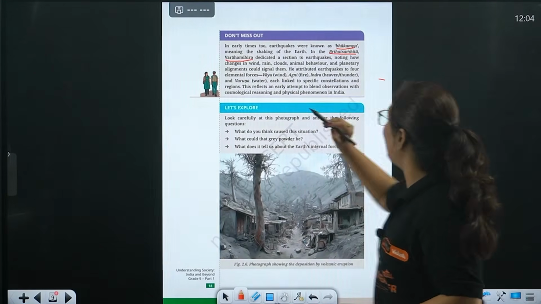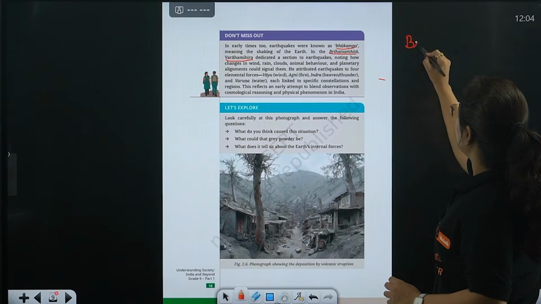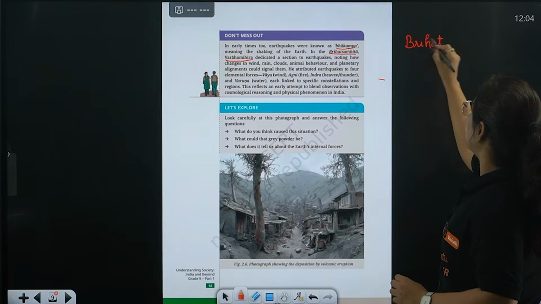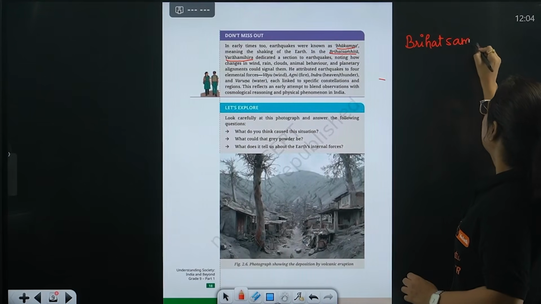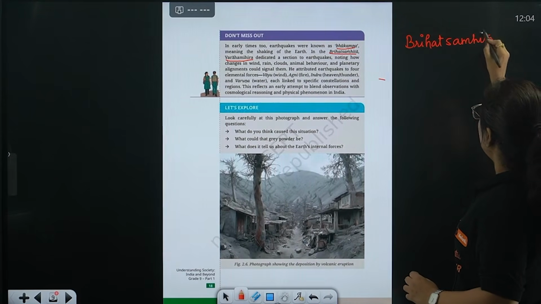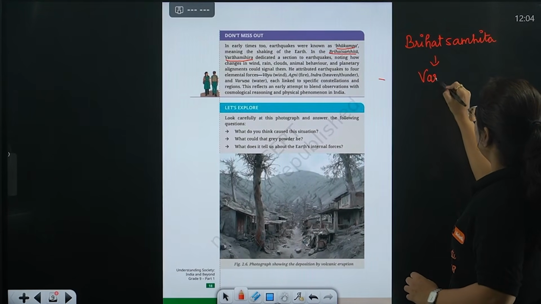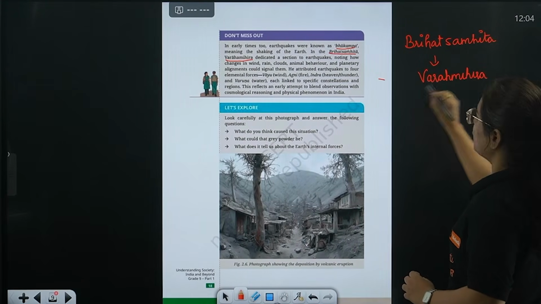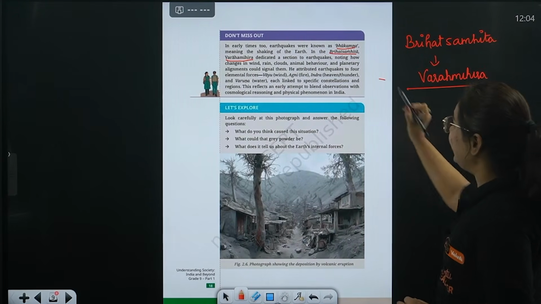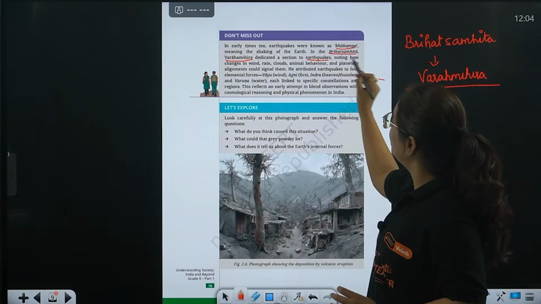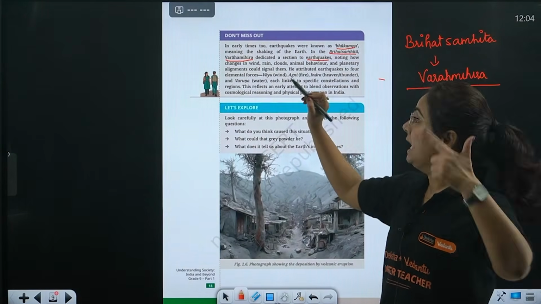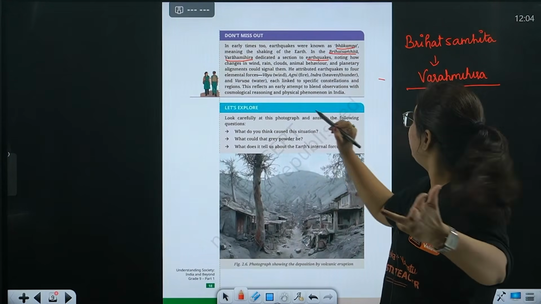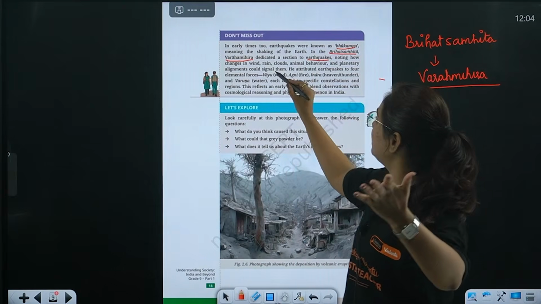So now you have to mark it. There is a book known as Brihat Samhita. Samhita is basically like an encyclopedia. It is written by Varaha Mihira, one of the ancient philosophers of that time, who dedicated a section to earthquakes, noting how changes in wind, rain, cloud, animal behavior and planetary alignment could signal them.